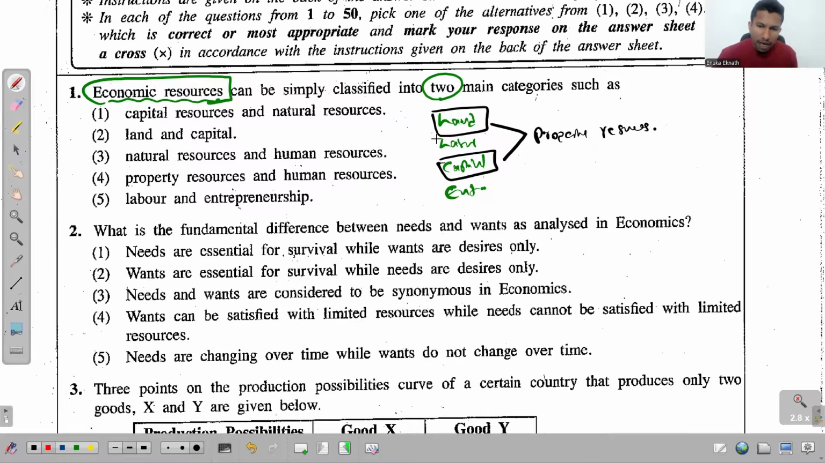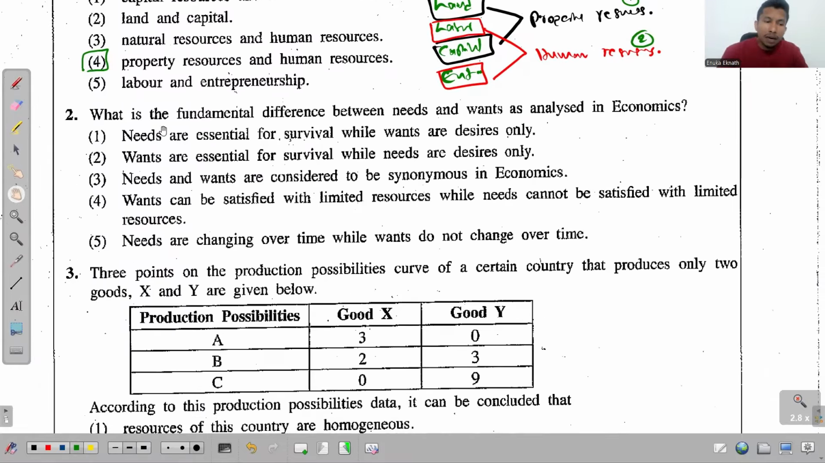Then labor and entrepreneurship we can again take into a single category and call that human resources. See, this is the answer for the question. If they are talking about the two main categories of economic resources, they must be property resources and human resources, and we find it in the fourth option. So the answer for the first one is the fourth. No point of discussing the other options because the question is really easy.